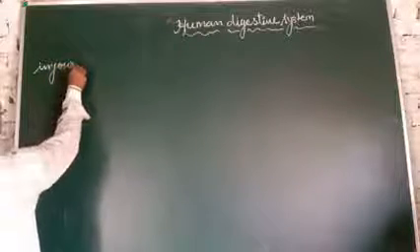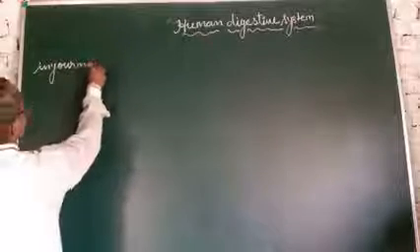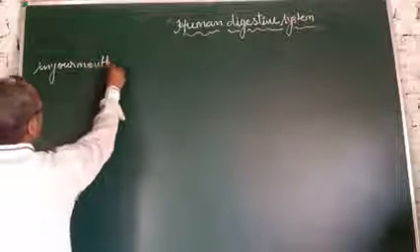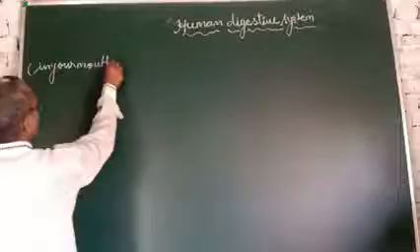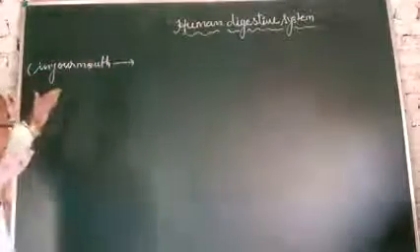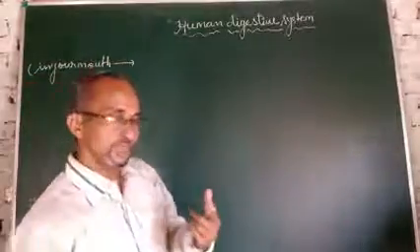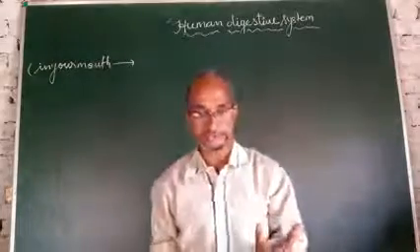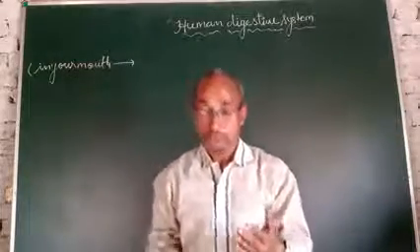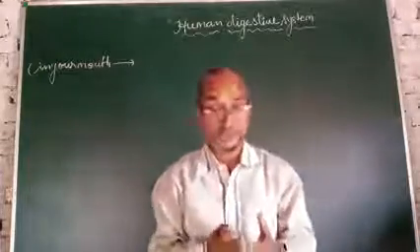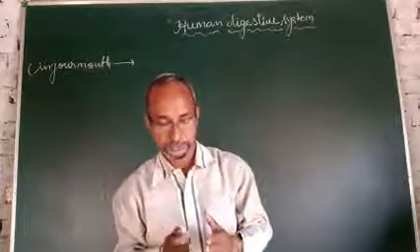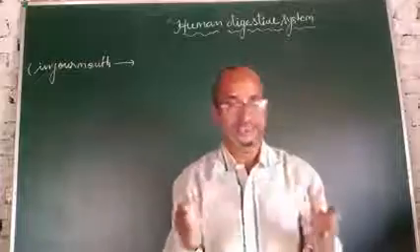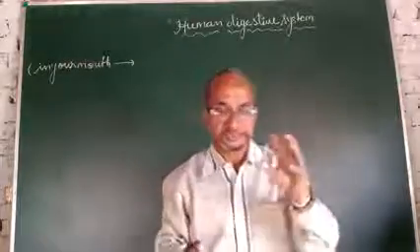As you take food in your mouth, the mouth has teeth, tongue, and salivary glands. Teeth help us in cutting the food. Teeth churn the food into small parts.